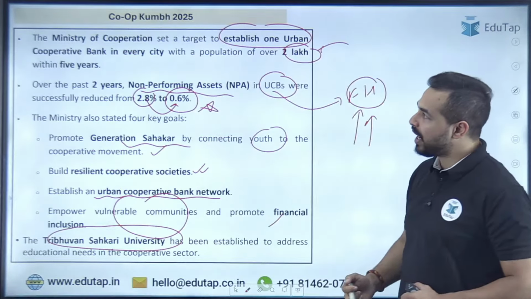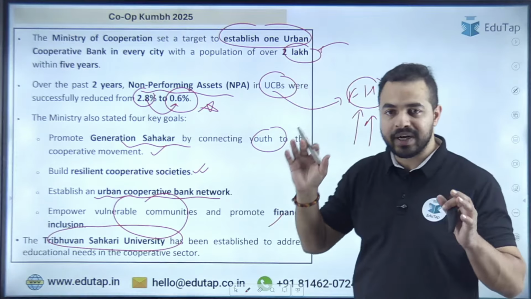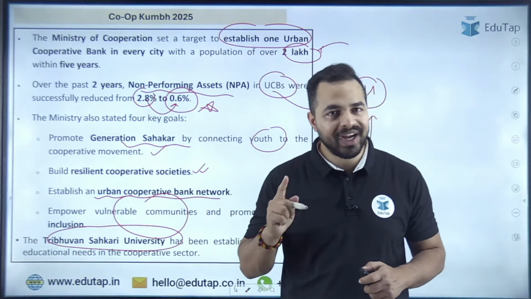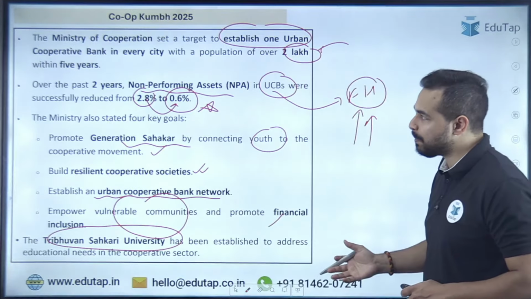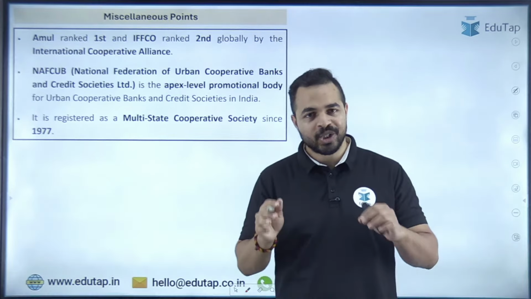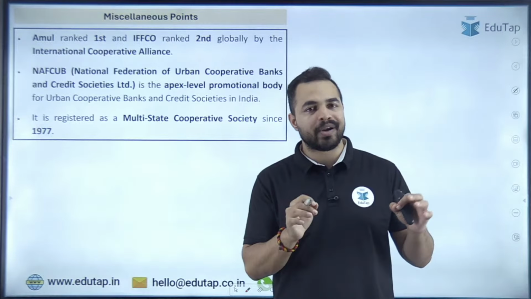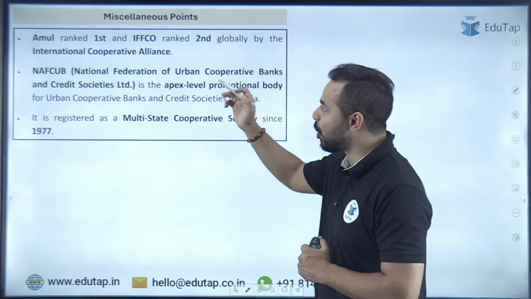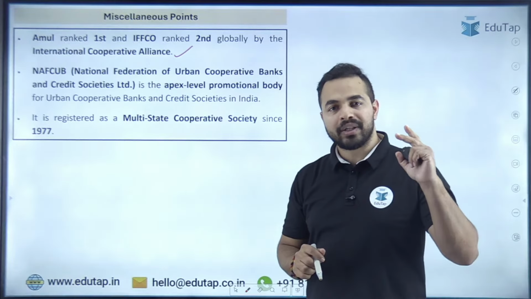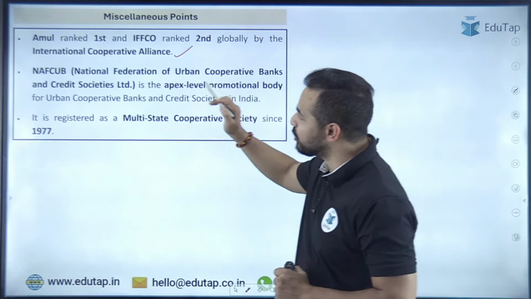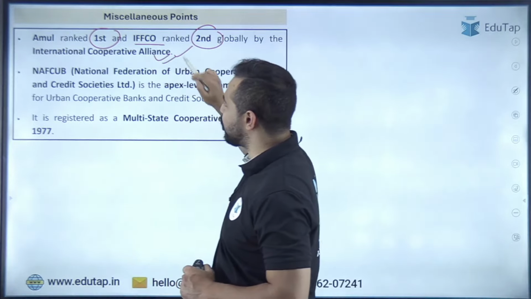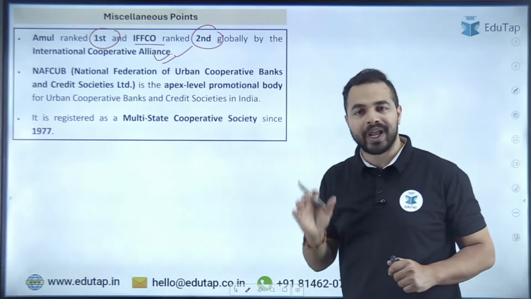Okay, moving ahead, मिनिस्ट्री ऑफ कॉर्पोरेशन ने एक टारगेट सेट किया 2 लाख से ज्यादा पॉपुलेशन वाले सिटीज में वी विल बी हैविंग 1 कोऑपरेटिव, राइट? So that's all from this particular part. Now moving ahead, some other important points related to this article. So recently a particular ranking was launched by the International Cooperative Alliance where it has placed Amul and IFFCO on the top, right? So Amul was ranked first and IFFCO was ranked second globally by the International Cooperative Alliance in its particular ranking.